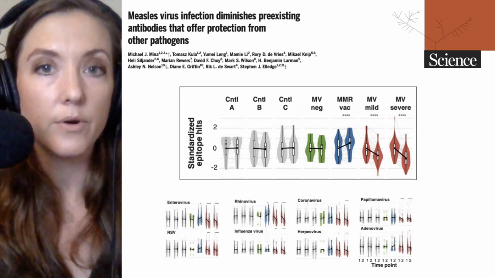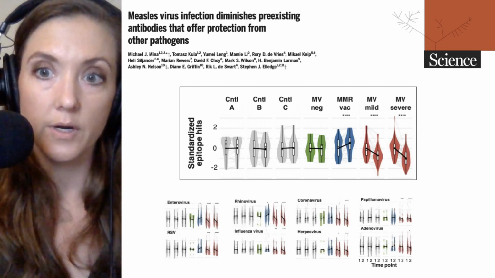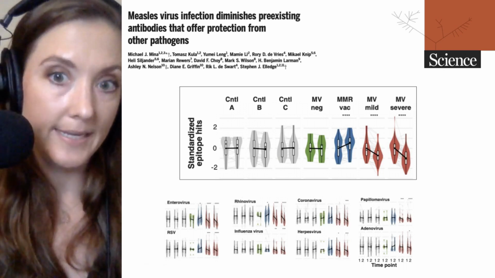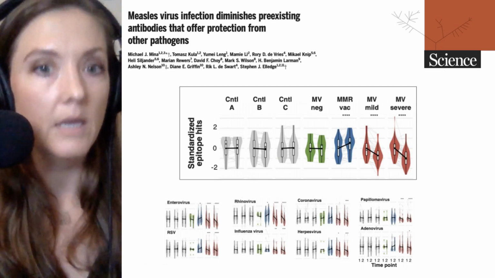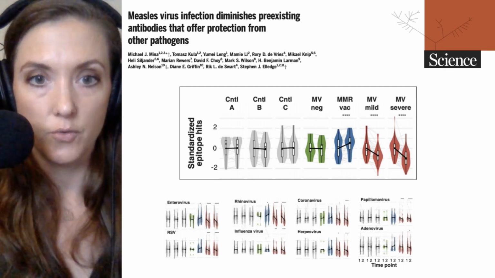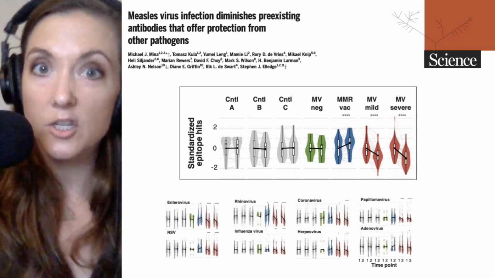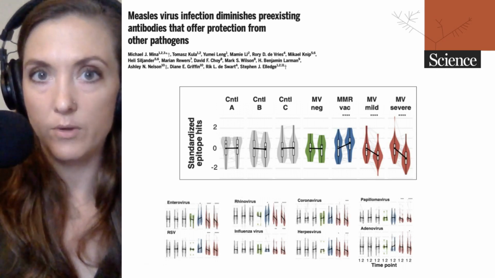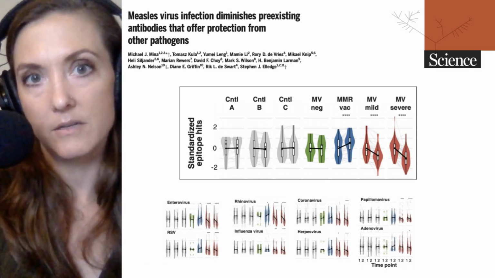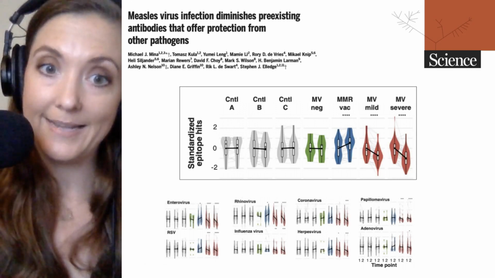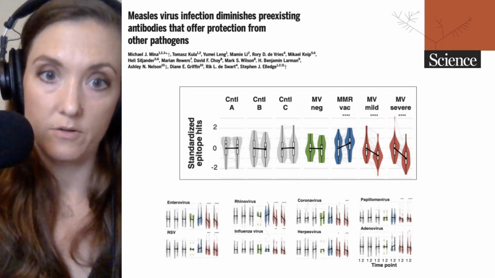In these cohorts, we have age-matched controls, which were either sampled at the same time in A or at a different time in B as the age-matched controls. And in control C, those are adults to evaluate what the adult immune response or the adult antibody repertoire looked like when tested at the same time as the test cohorts.